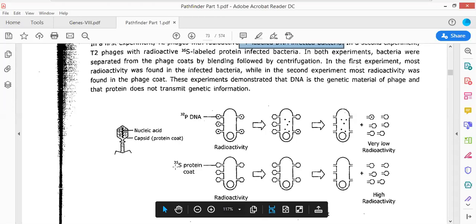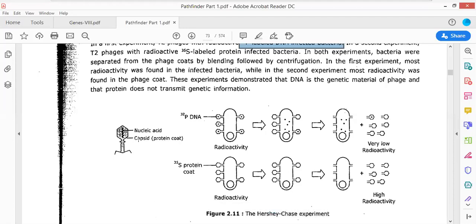Now what is being done in this experiment? In this experiment, where the questions are being asked from has to be known to you all. Now in this experiment, the nucleic acid has been taken, and when this T2 phage was incubated with E. coli bacteria, the phage was able to insert in the two experiments. This is experiment number one, this is experiment number two.